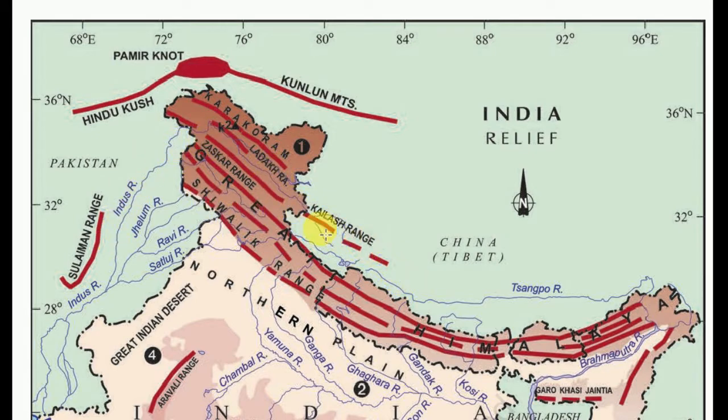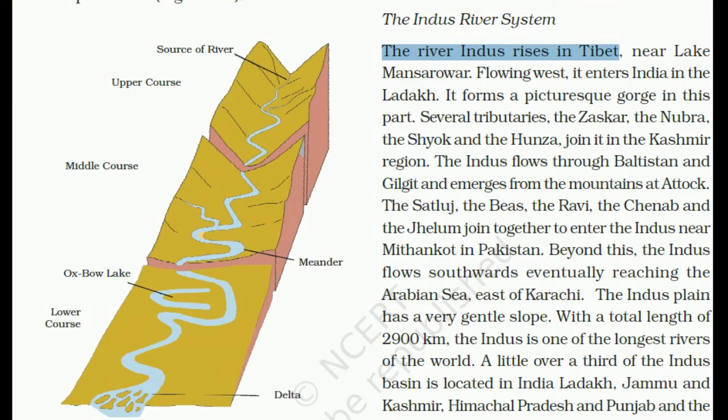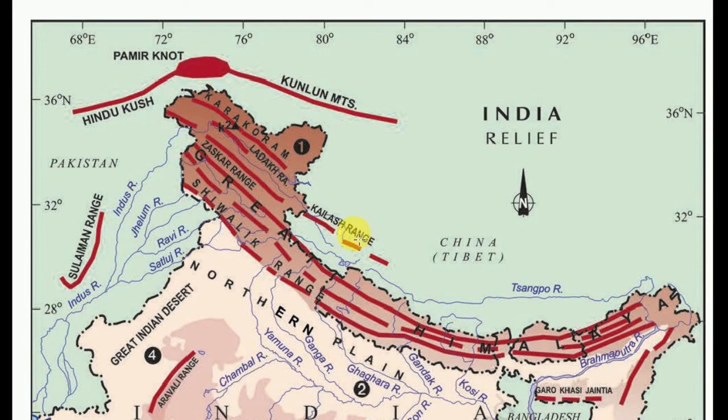So here is the Kailash range and here is Lake Mansarovar. The Indus river originates from here and goes on. These Himalayan ranges are of great height. This Indus river goes from Tibet to Jammu and Kashmir and then to Pakistan. This is the Indus river. So you understand where it originates.